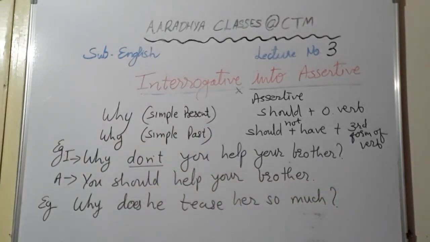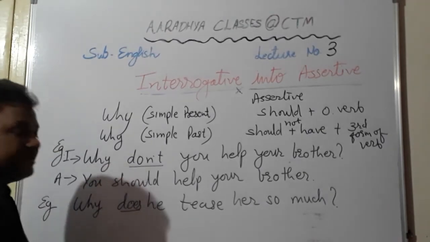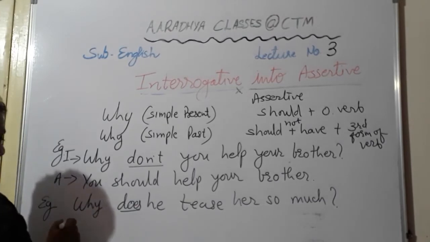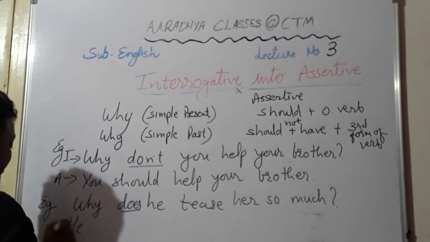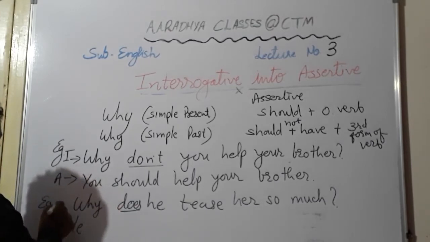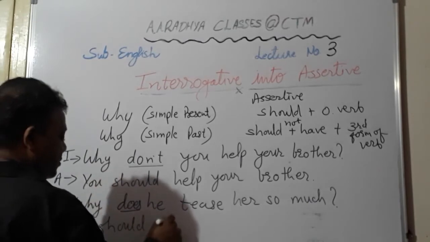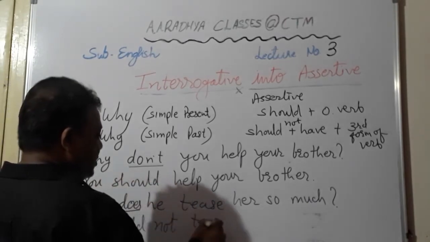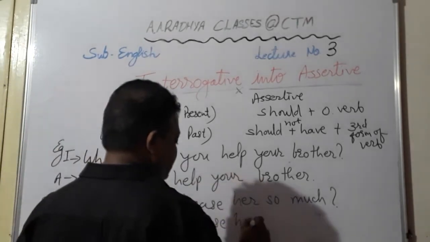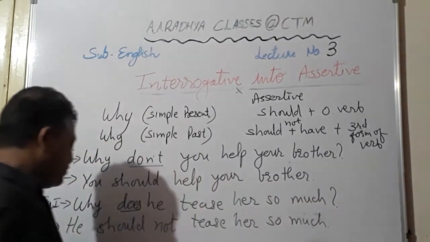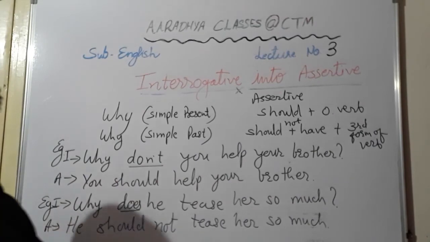So again, when you look at the sentence by looking at the does, you can make out that it is of simple present tense. So here it will be like this, assertive. Okay, he should not tease her so much. Okay, students, why does he tease her so much?